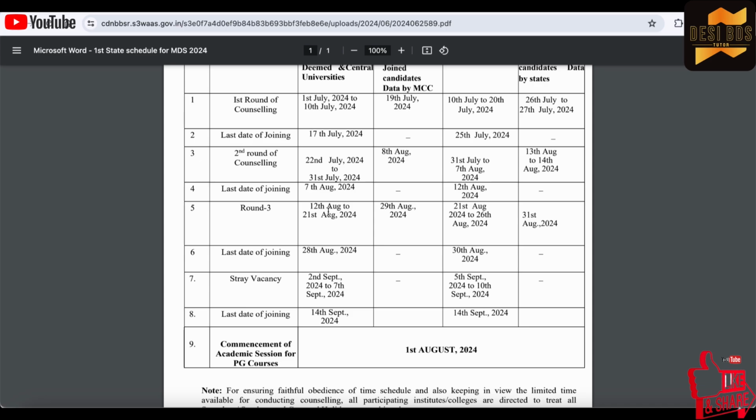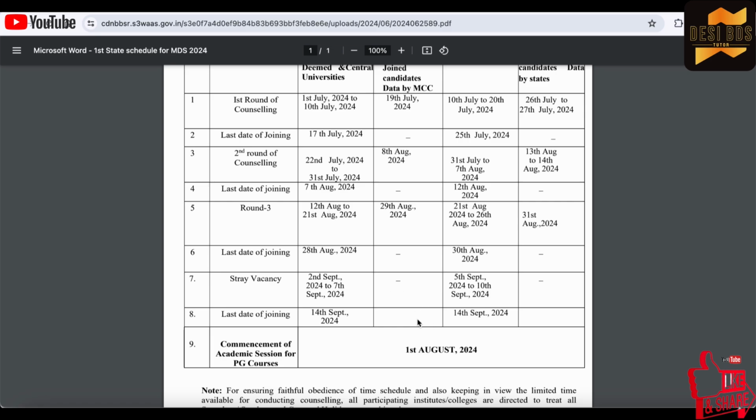After the first or second round, there may be a downfall, or you can say the cutoff may fall, and for that you have to wait for some time. And then stray vacancy, every college has a stray vacancy. As you know, last time in 2023 there was a 0 percentile cutoff, so if you have only attempted NEET MDS 2023, you are eligible for private university admission. I hope you got the idea for admission.